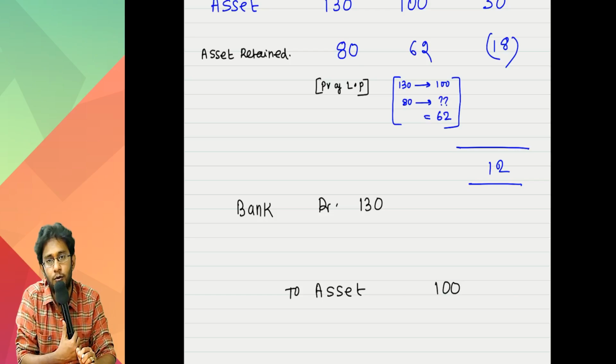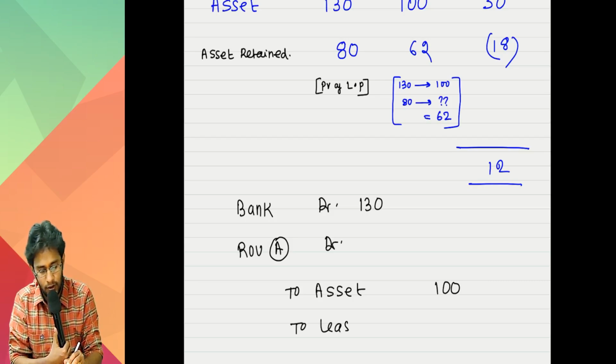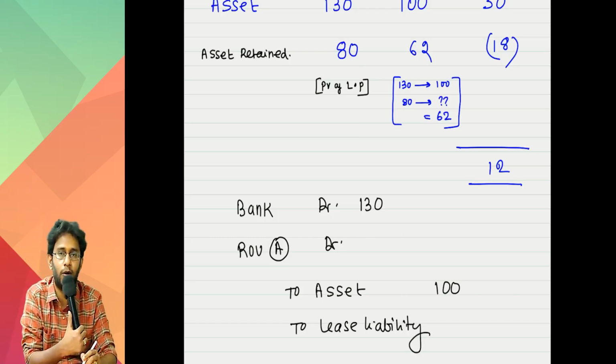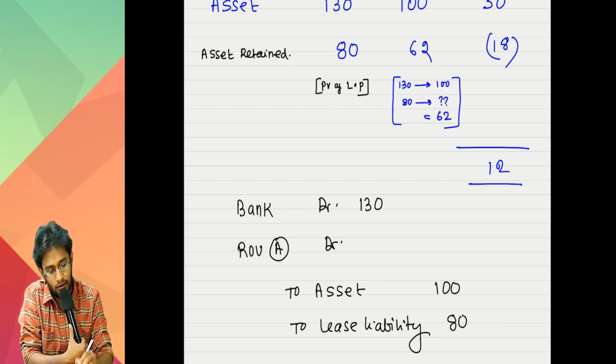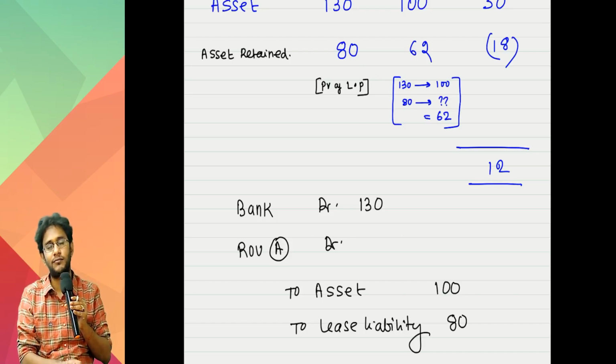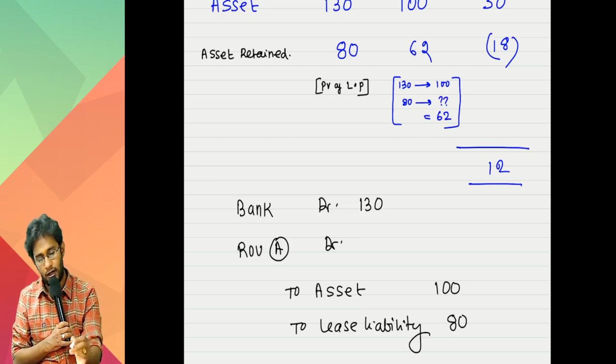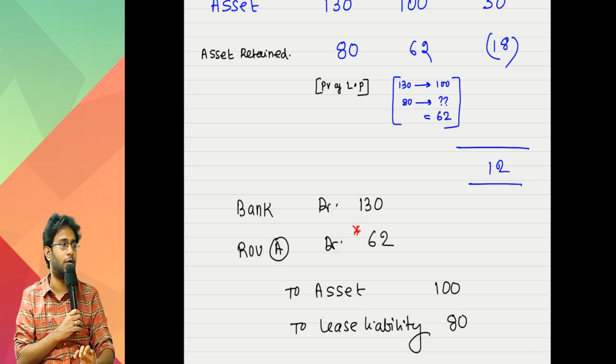I have two more things to record now. What are the two more things? You have to recognize one ROU asset and one lease liability. Tell me, sir, at what value will the lease liability be recognized? Present value of lease payments. What is the PV of lease payments? 80. The ROU asset would normally also be booked at 80, but you should not write that. Here alone you should be smart. At 62, sir, not at 80.